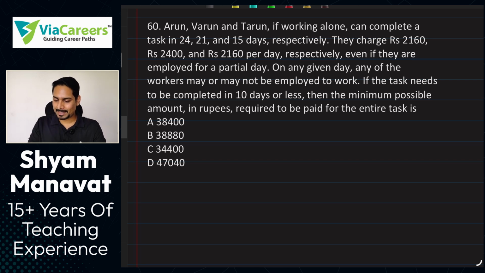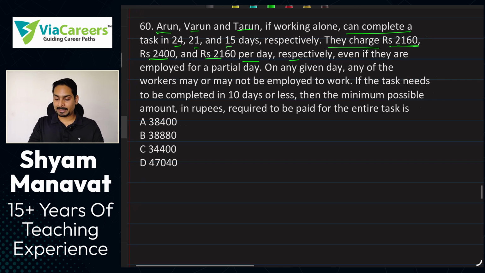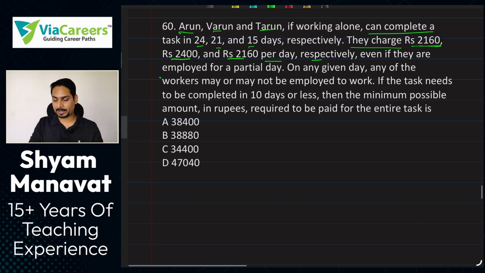Question is, Arun, Varun, Tarun, there are three people, they are working alone. If they work alone, they can complete the task in the given time respectively. They charge these amounts per day respectively. So each one's individual time is given, and how much they charge per day is given. Even if they are employed for a partial day, it doesn't matter. Even if they work half a day or something, they are going to charge this entire amount.